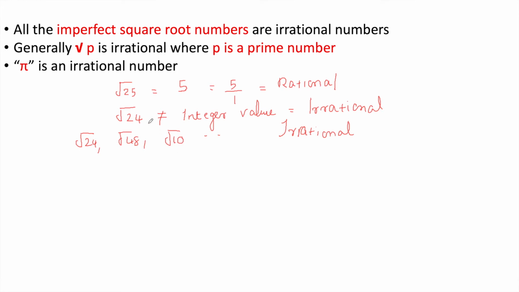Okay, the next point: generally root p is irrational where p is a prime number. All the square roots of prime numbers are irrational numbers. The square root of a prime number will be an imperfect square, so it will definitely be an irrational number. Examples: root 2, root 3, root 5, root 7. All these kinds of numbers are irrational.